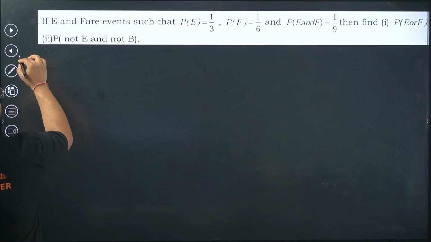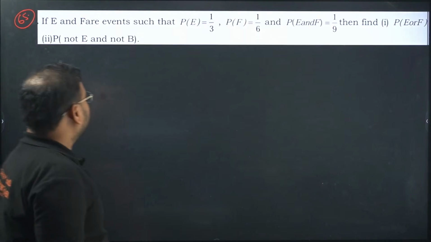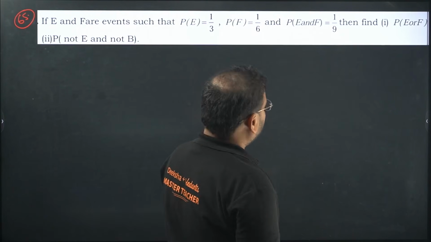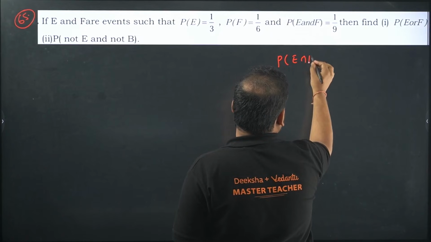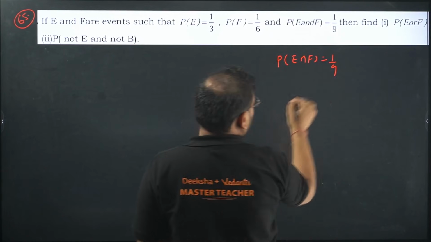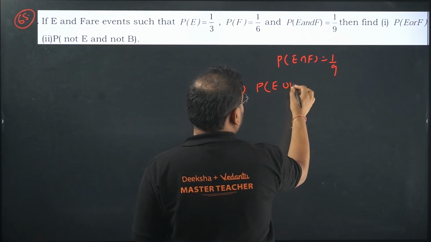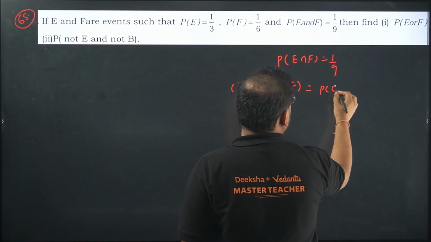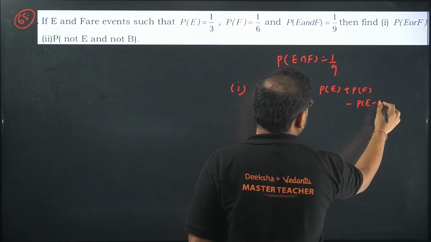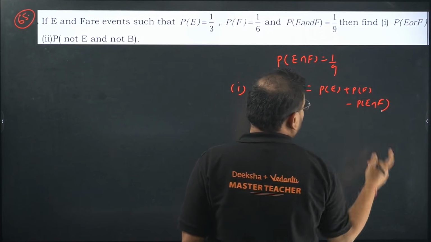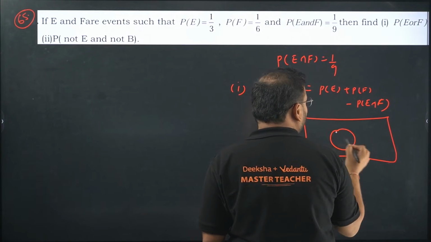65 now. Yeah, only one question. If E and F are events such that P(E) and P(F) are given, and P of E intersection F is given as 1 by 9. First one they're asking is E union F. How to write that? P(E) plus P(F) minus P(E intersection F). All of you who don't know this, I can explain. I know we don't have to, but I will.